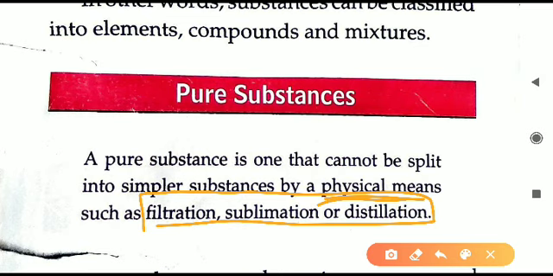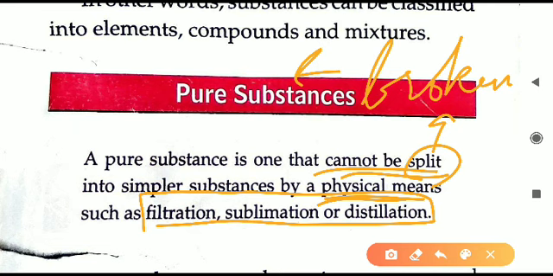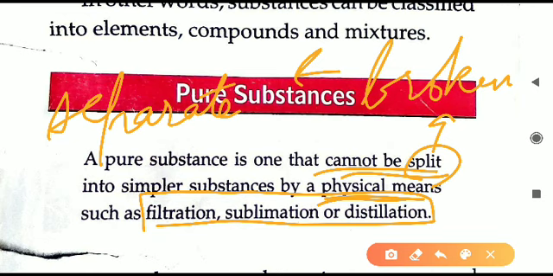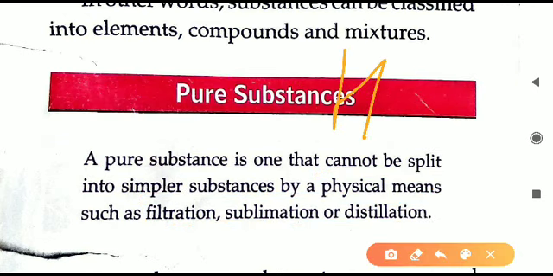But if these methods like filtration is done, then we cannot separate. They cannot be split. Split means what? Split means broken. Or in simpler terms, you can also say they cannot be separated. So if anything cannot be separated by physical methods, then that substance is a pure substance. For example, if we take hydrogen gas and we apply filtration to it, then hydrogen atoms will not separate from each other. They will still remain hydrogen only after filtration, sublimation or any process similar to these. So by physical methods we cannot separate.